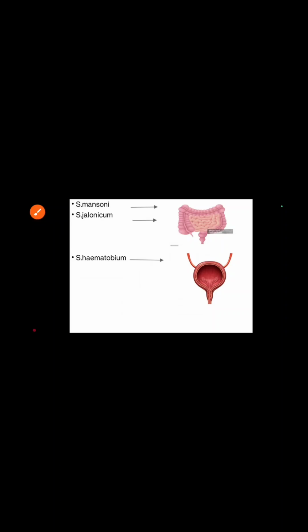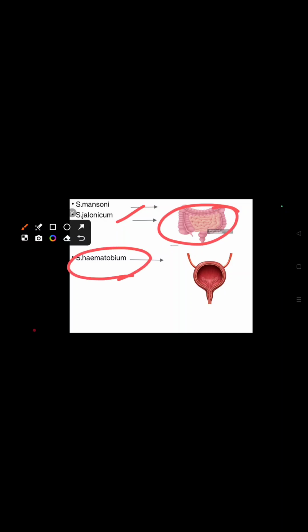If we talk about the infection sites, S. mansoni and S. japonicum infect the intestinal part and lay eggs there, and S. haematobium lays eggs in the urinary bladder and infects it. Pathogenicity: granulomas in lamina propria and submucosa, dysentery, liver diseases, fever, sweating, diarrhea, lack of appetite, and obstructive uropathy.